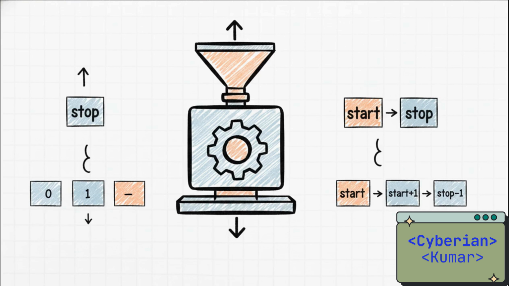Now, for those run 5 lap scenarios, the for loop needs a way to count, and that's where its best friend, the range function, comes in. It's basically just a simple number generator that tells the loop exactly how many times it needs to repeat itself. It's counting the laps for us.